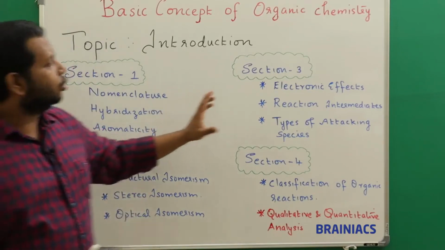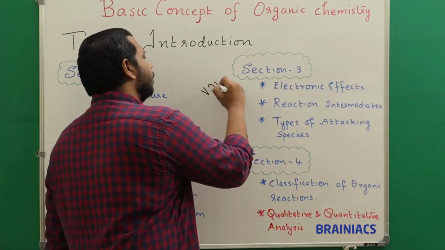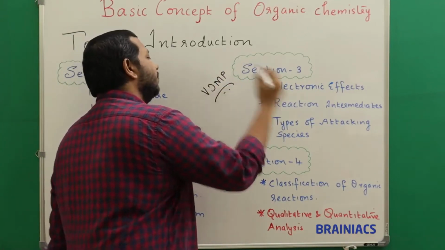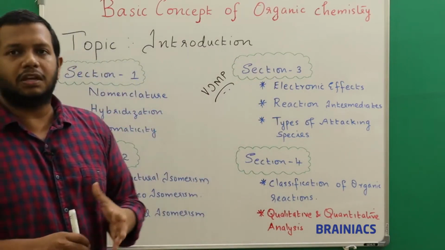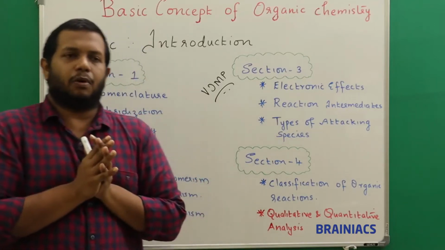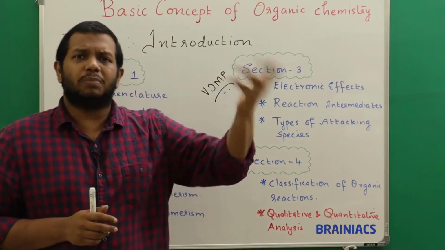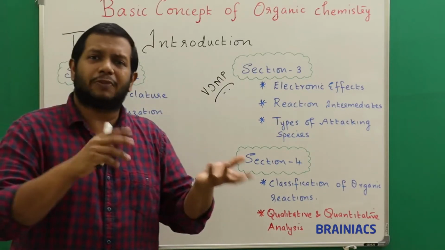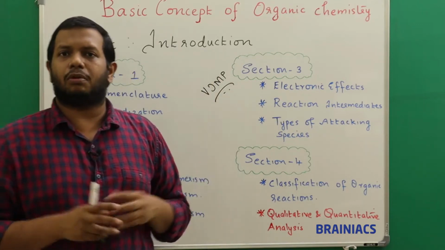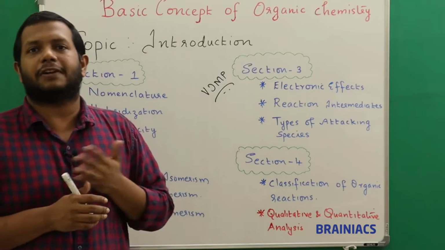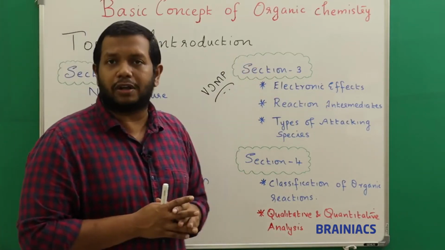And we go to section 3, which is, I would say, the key part, a very important part. This you should not miss. It explains the electronic effects. Electronic effects means, whenever you are forming an organic compound, how the bond will break, or which bond may break, what the types of attacking reagents are, and what the different types of effects present in an organic compound are, like inductive effect, electromeric effect, resonance effect. Many different types of effects, that is called electronic effects.